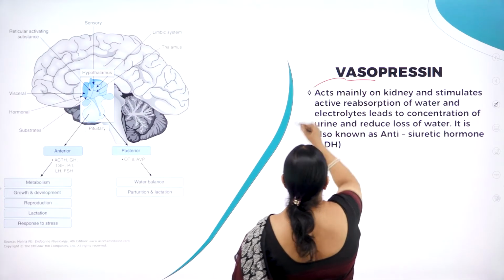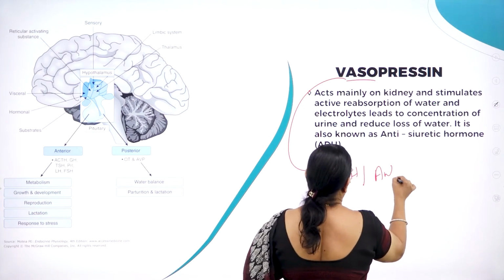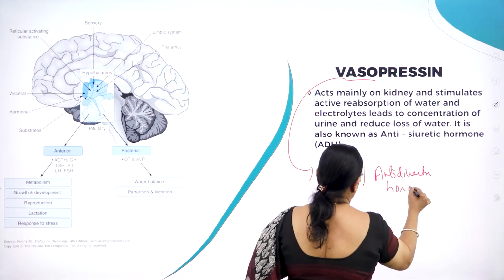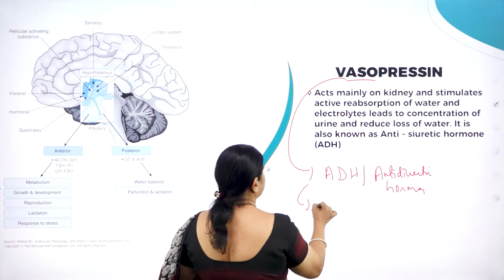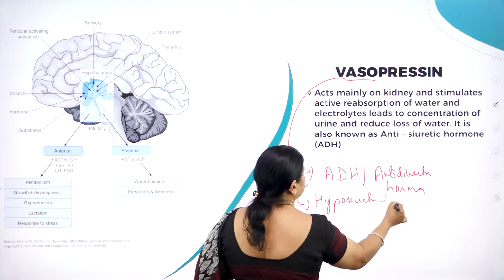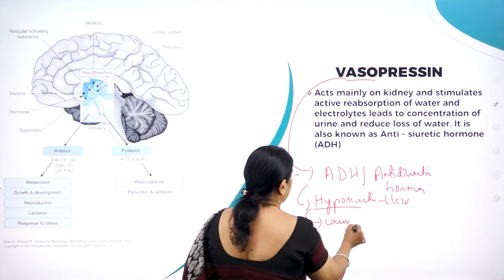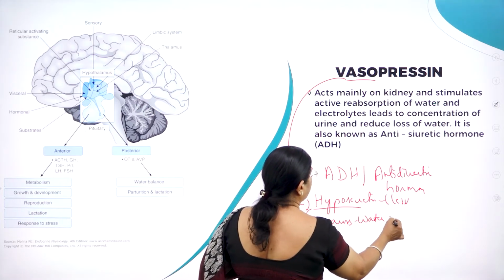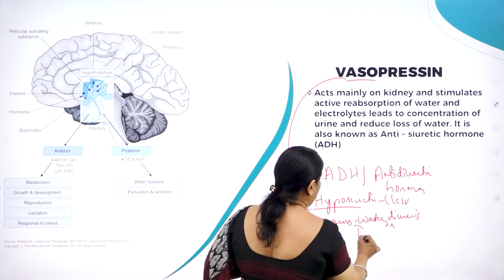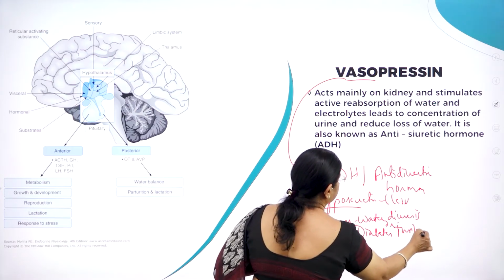Then vasopressin. Vasopressin is also called ADH, or antidiuretic hormone. Hyposecretion, that is, less secretion of this hormone, causes water diuresis, otherwise called diabetes insipidus.